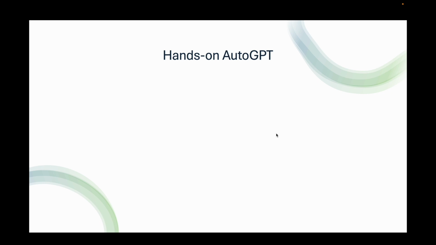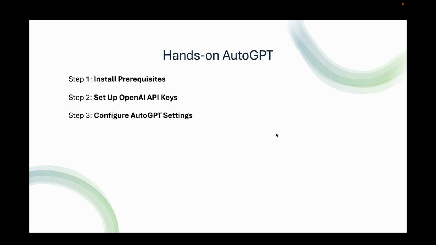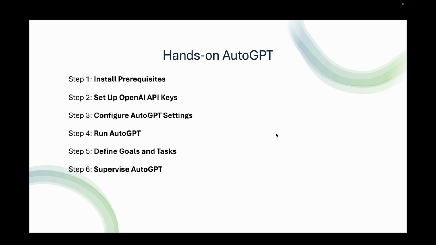Now, to implement AutoGPT, you can follow these steps. AutoGPT is a Python application that leverages GPT-4 to autonomously complete tasks based on defined goals. So here are the steps we'll follow. First, we'll install the prerequisites and set up the OpenAI API keys if you have not done it in the previous steps. Then we'll configure AutoGPT settings. Then we'll run AutoGPT. Then we'll define goals and tasks. Then we'll do supervised AutoGPT. Then we'll enhance AutoGPT with plugins. And finally, we will monitor and adjust. So these are the steps that you would follow. Let's jump in and see how we can do this.